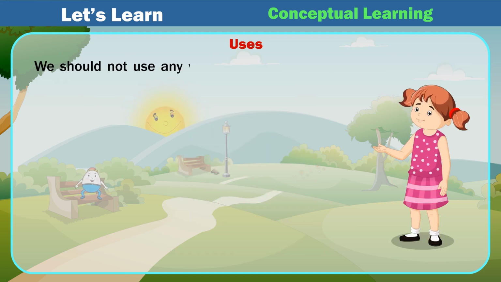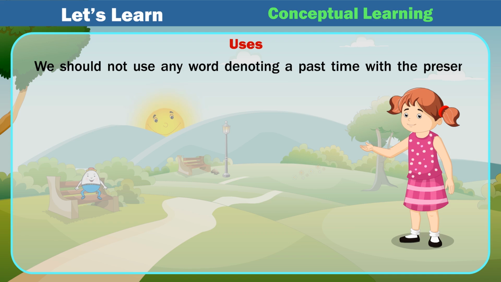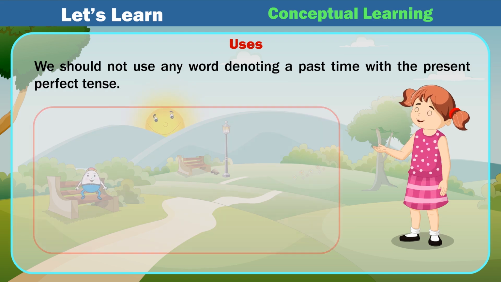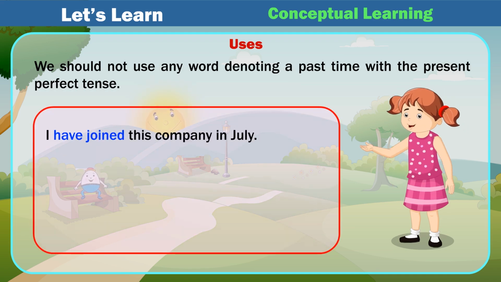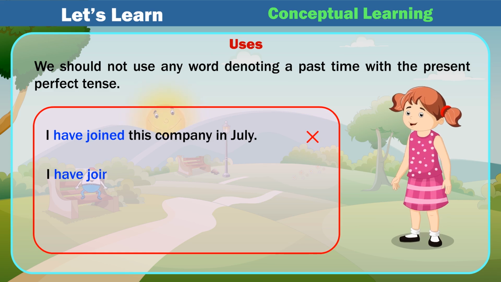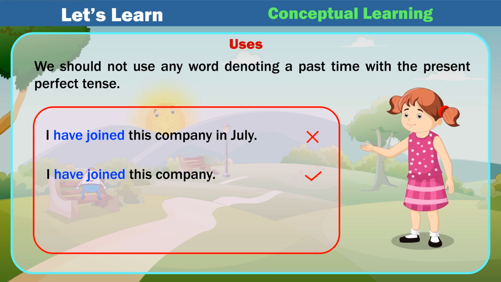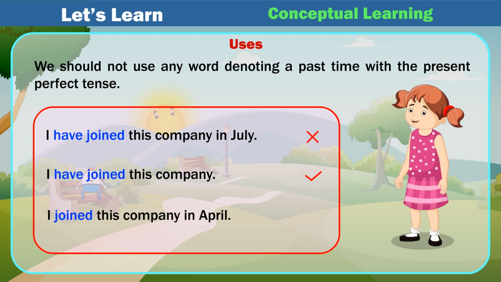We should not use any word denoting a past time with the present perfect tense. I have joined this company in July: wrong. I have joined this company: right. I joined this company in April: right.